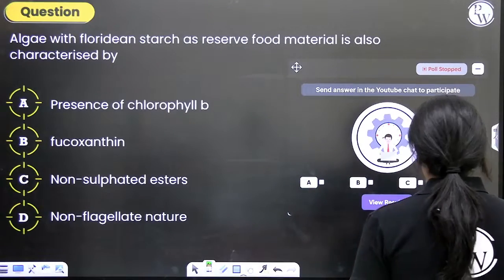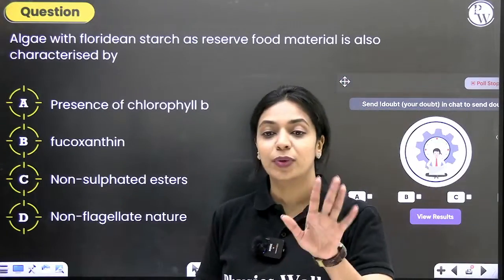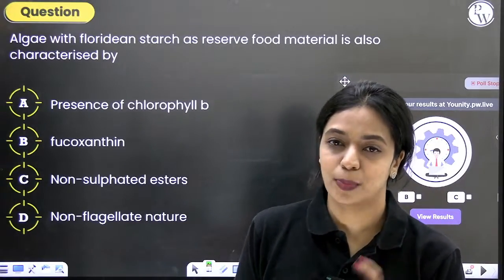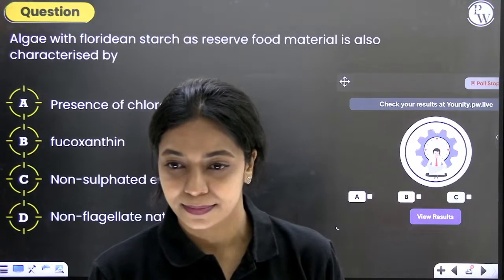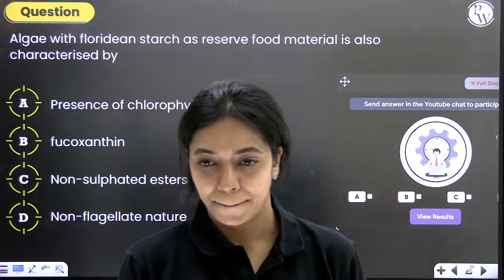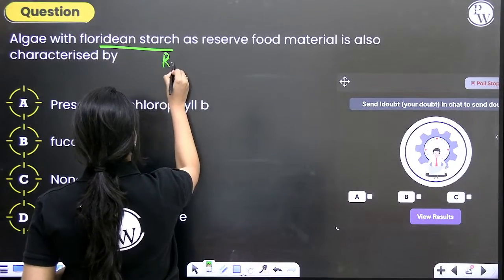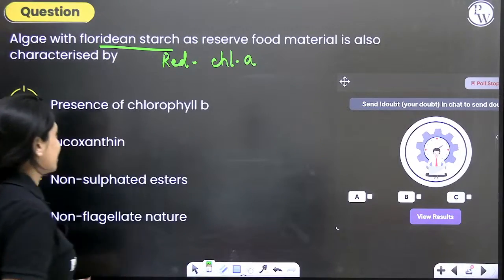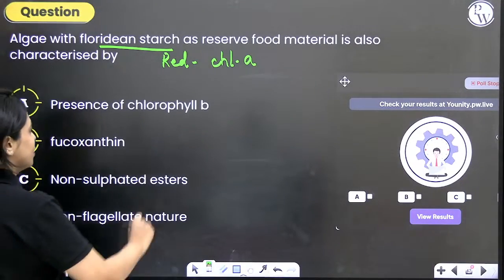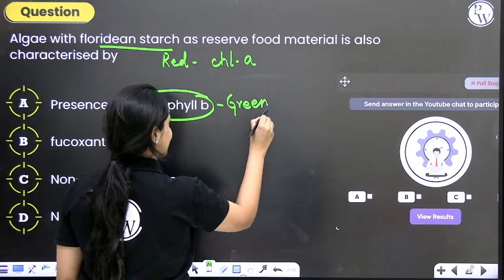First of all, tell me, if Floridian starch is the reserve food, which group of algae is it? Is it red, green or brown? It is in red algae. In red algae, you sure have chlorophyll A. Along with that, do you have chlorophyll B? No, you don't. Chlorophyll B you find in green algae.